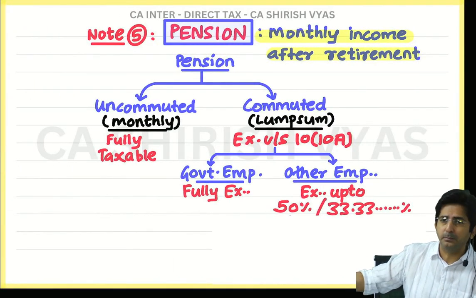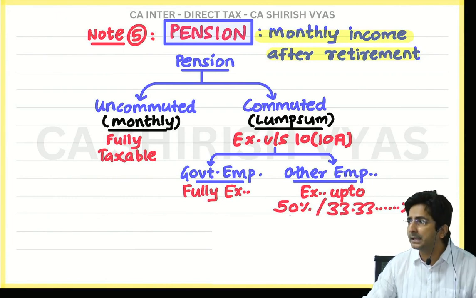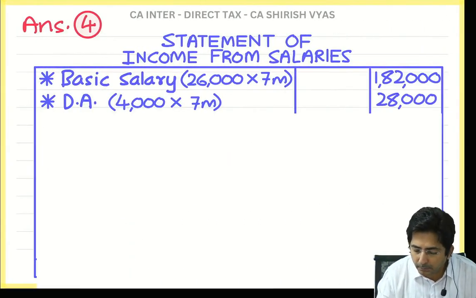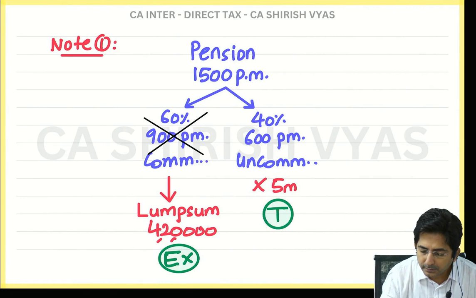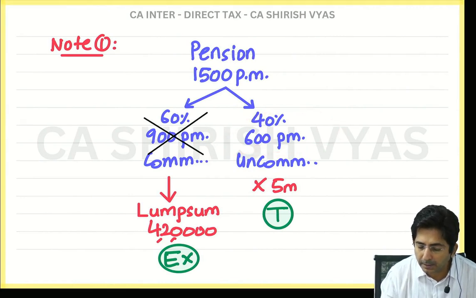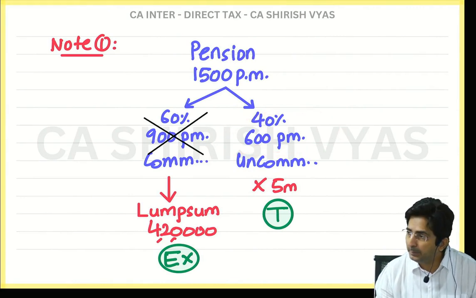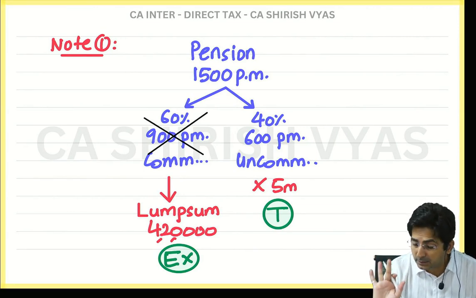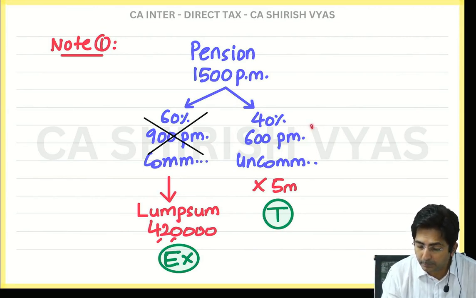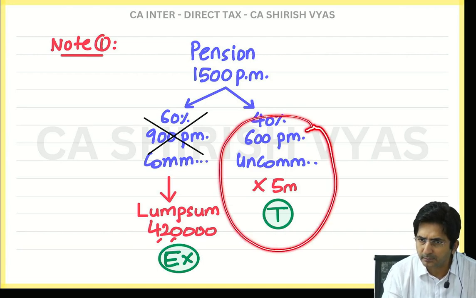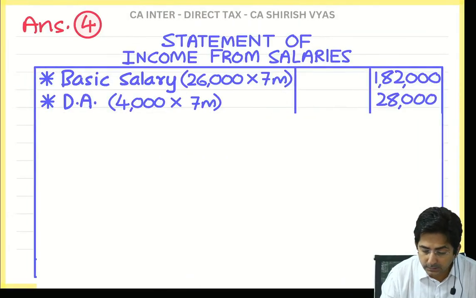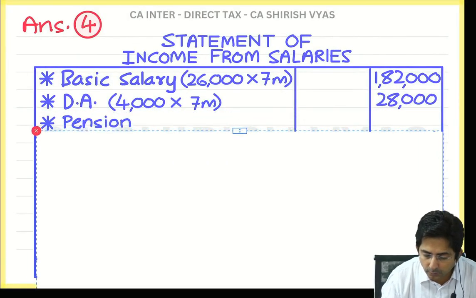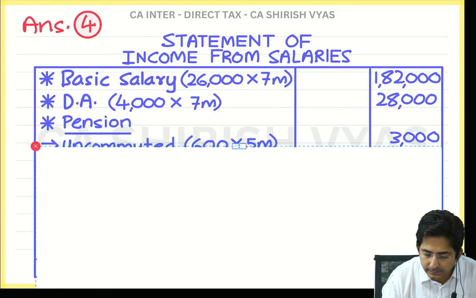Uncommuted is taxable. Commuted is exempt. So in my example, what is uncommuted? 600 per month multiplied by 5 months. So that will be taxable. Okay, so see, you don't write anything. Just wait and watch what I have done. Tell me, give me the amount first. How much is it? Don't write. Just see the presentation. Look, pension, and then see what I have done.